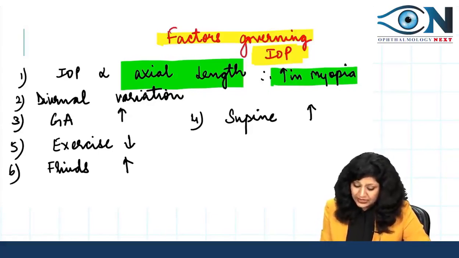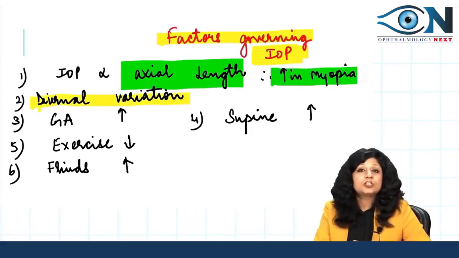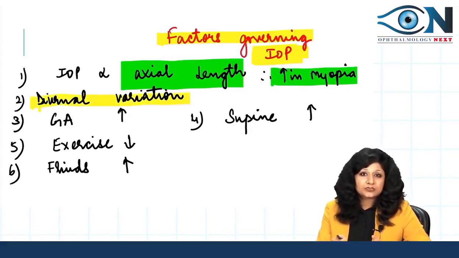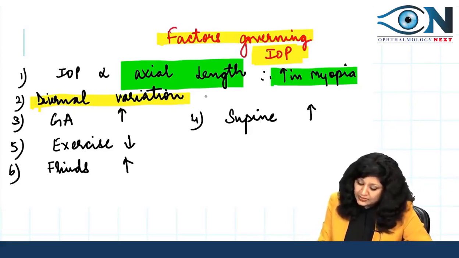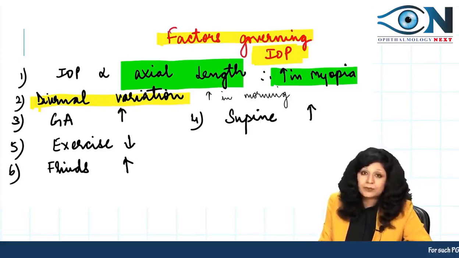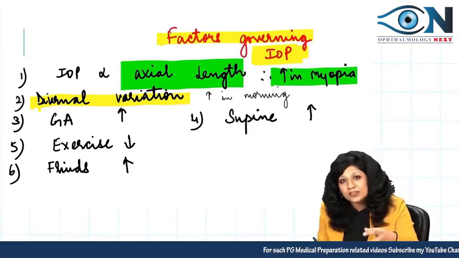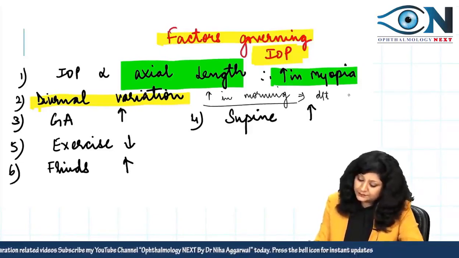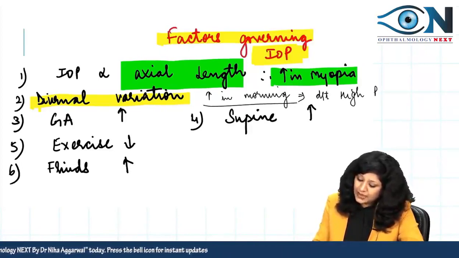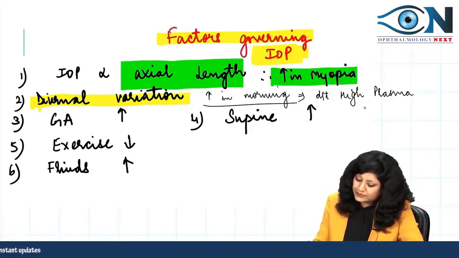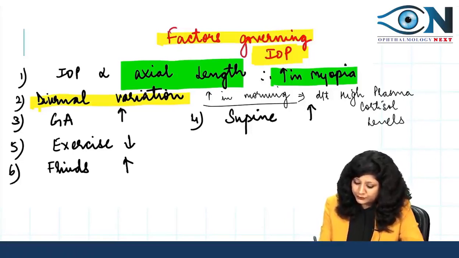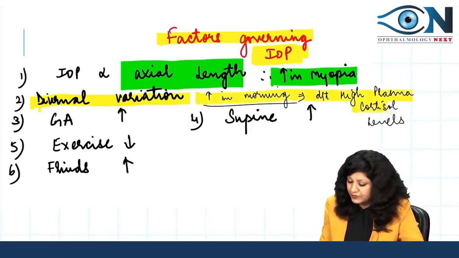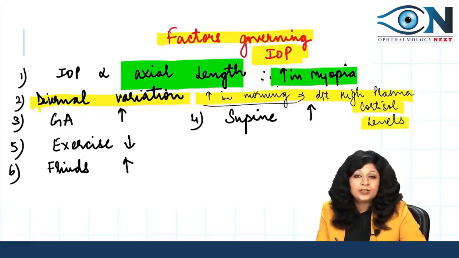Then the second important thing is diurnal variation. We have seen that there is a diurnal variation in intraocular pressure, and usually it is higher in the morning hours. If you measure the intraocular pressure, one in the morning and one in the evening, usually we have a higher reading in the morning. Why does this occur? Due to high plasma cortisol levels. Due to the high levels of cortisol in the morning hours, we usually have high intraocular pressure during the morning. Okay.